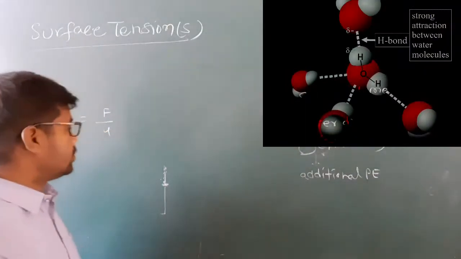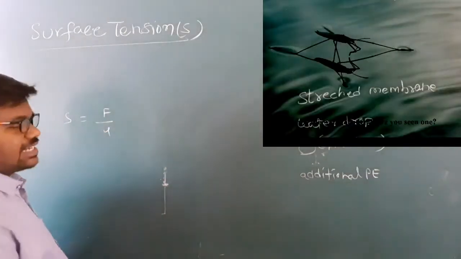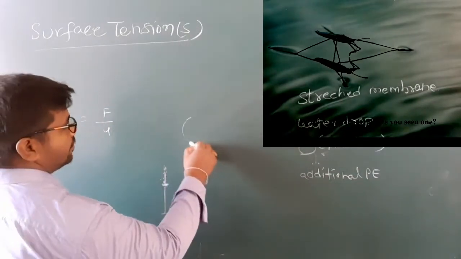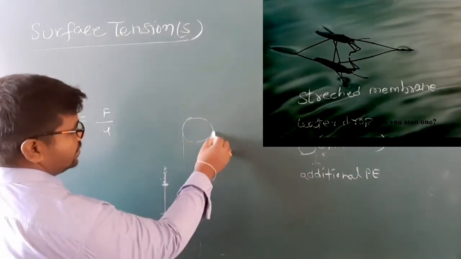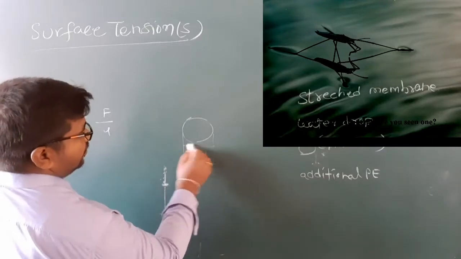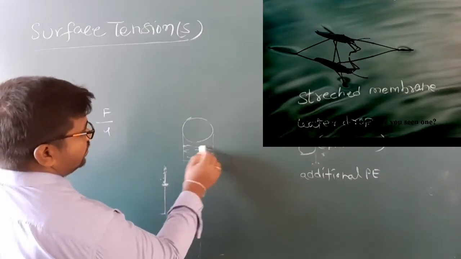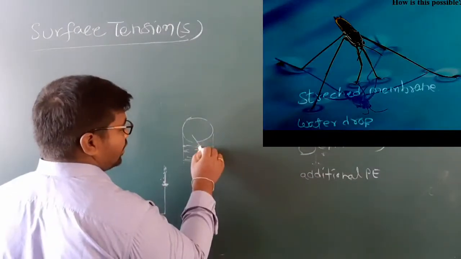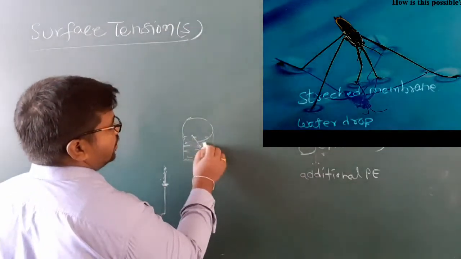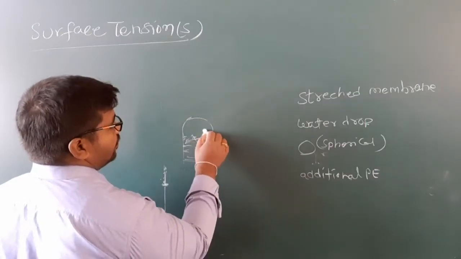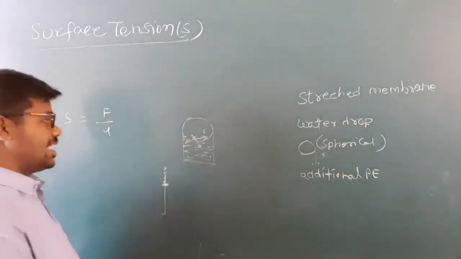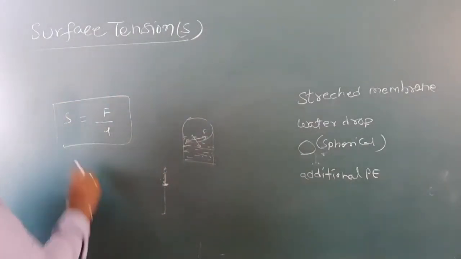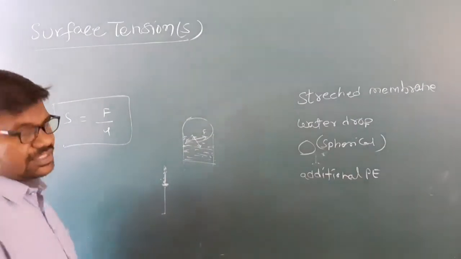Okay, so force acting per unit length of an imaginary line, perpendicular to the imaginary line. Consider water. Here this water always minimizes the surface area. You can draw the line. So for that, a perpendicular force is acting. Understand, force per unit length, we can say surface tension.